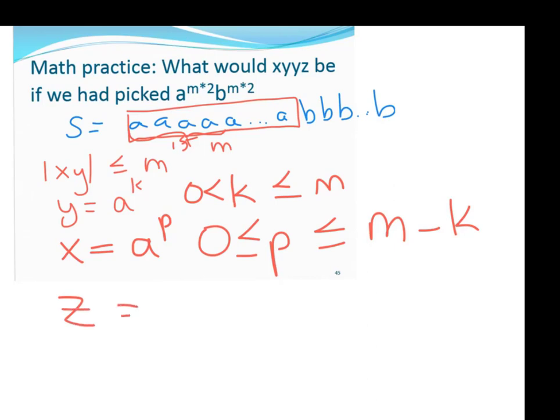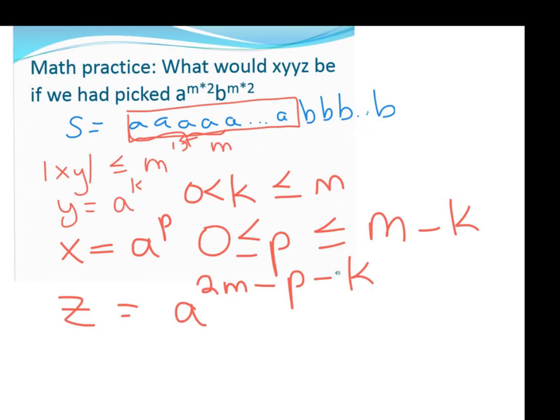Well, z is really everything we haven't used so far, right? So z is going to start with some a's, definitely, because we have 2m of them. So z is going to be how many a's? It's all the a's minus any we used for the x part. So we take away p of them from the x part, and then we take away another k of them that we used from the y part.